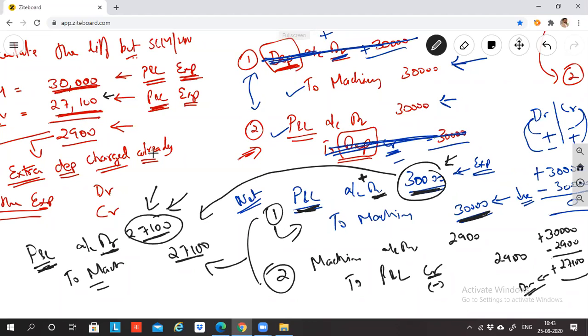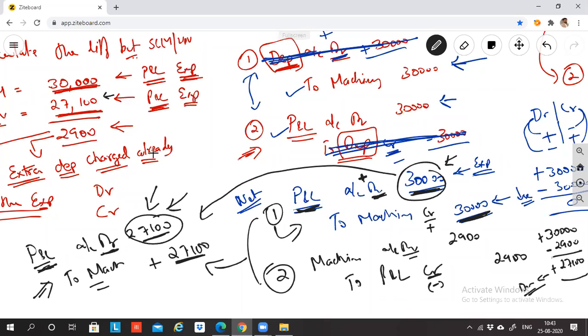When you combine the first two entries, the resultant final entry will be like this only. The net impact will be like this. So machinery account credit means plus 30,000 and debit means minus 2,900. So plus 30,000 and minus 2,900 will be plus 27,100.